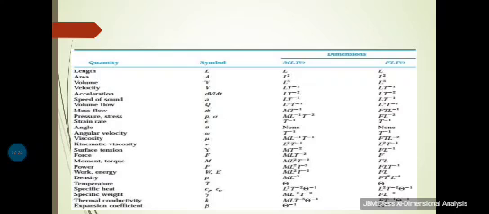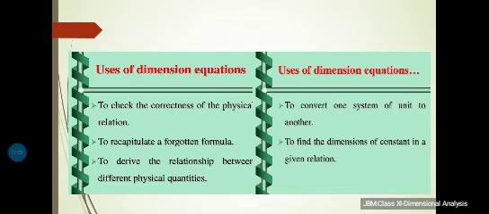You may also note that there is a quantity which does not have any dimension. Just now we were discussing dimensionless constants. Angle. See, the symbol is theta, but its dimension is none because it is a dimensionless quantity. Now, what are the uses of dimensional equations?